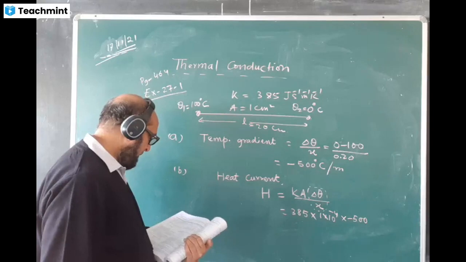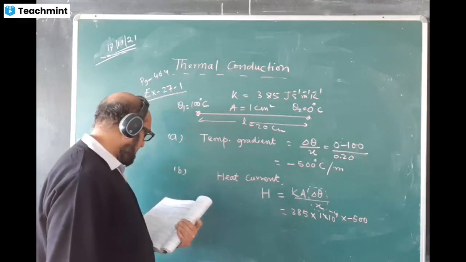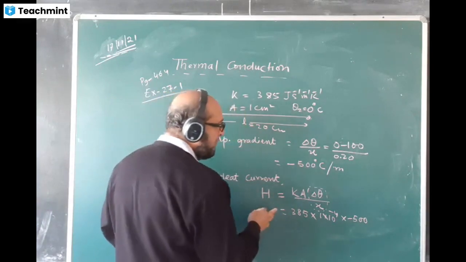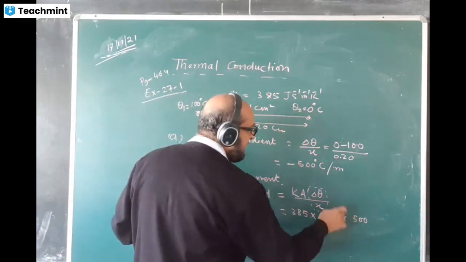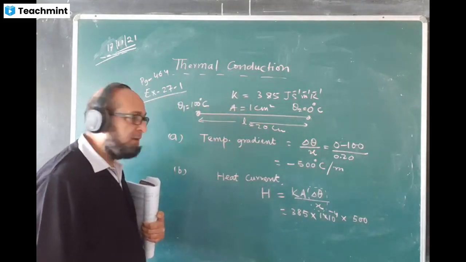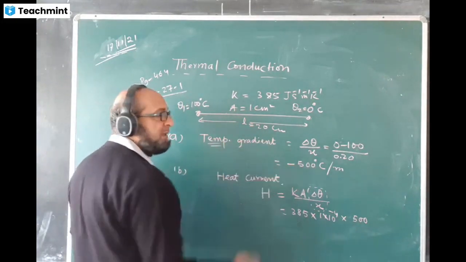Now we will find the answer. This minus sign, because H is the quantity of heat current, should not be negative. So I just take the temperature gradient as 500 only, in magnitude. But while calculating the temperature gradient, we write a minus sign.